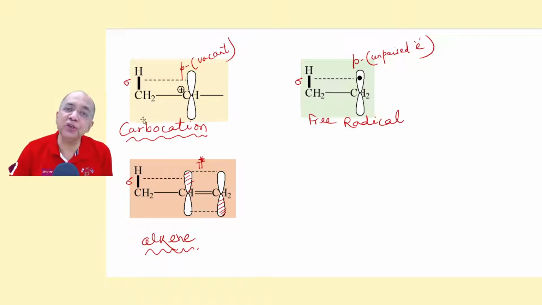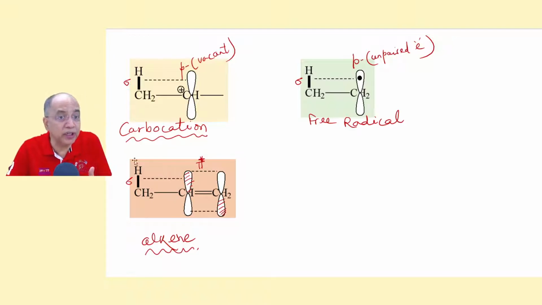Only a C-H sigma bond conjugating with a p system, either an empty p orbital or a p orbital carrying an unpaired electron, in a similar way, because this is electron deficient, so there can be overlapping and delocalization. And a sigma bond conjugating with a pi system, the pi bond, actually conjugates with the pi star anti-bonding MO. These are the three possibilities of hyperconjugation that we will be interested in at our stage.